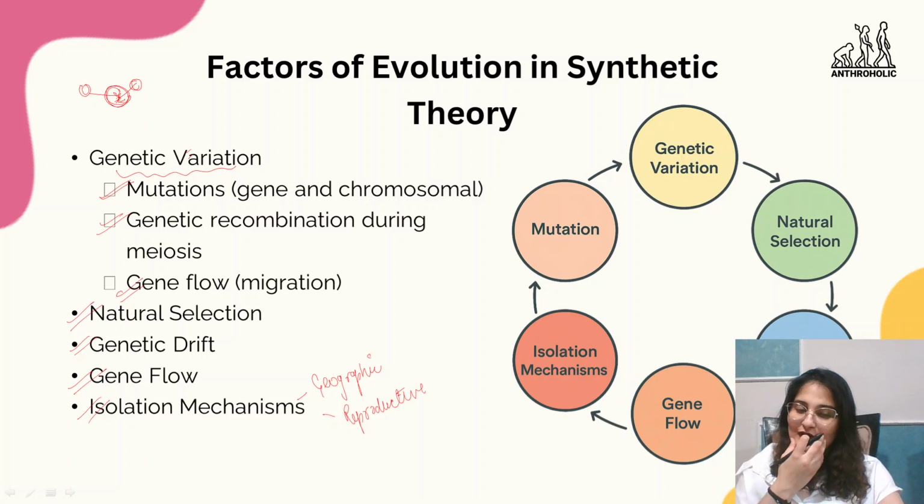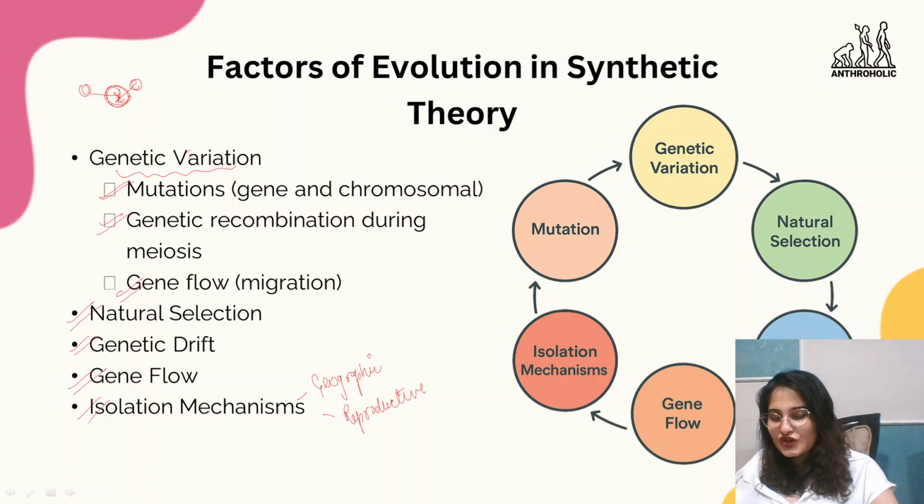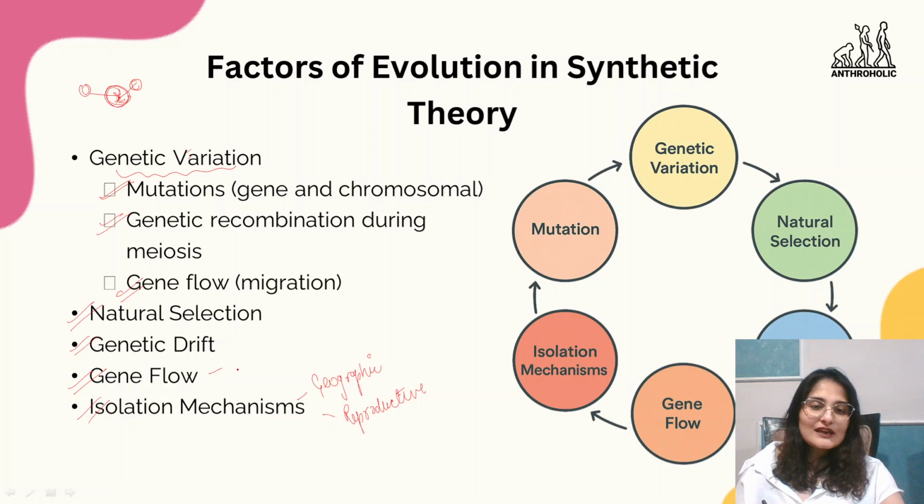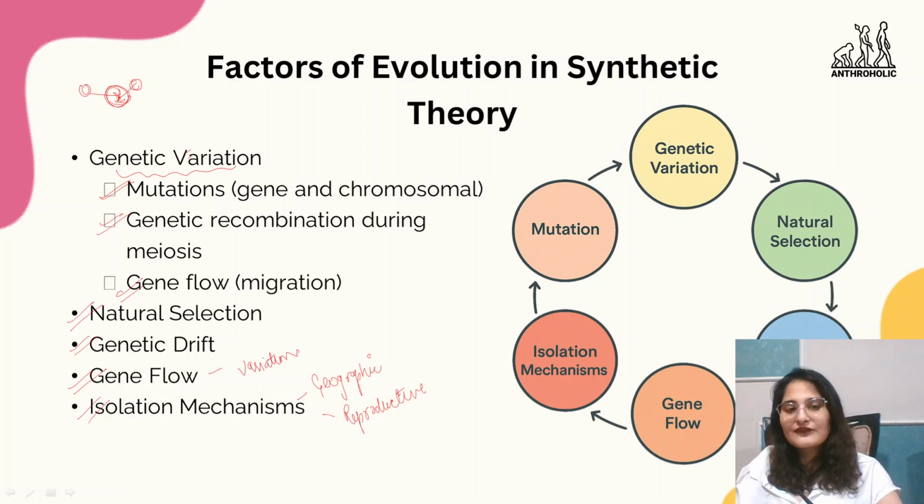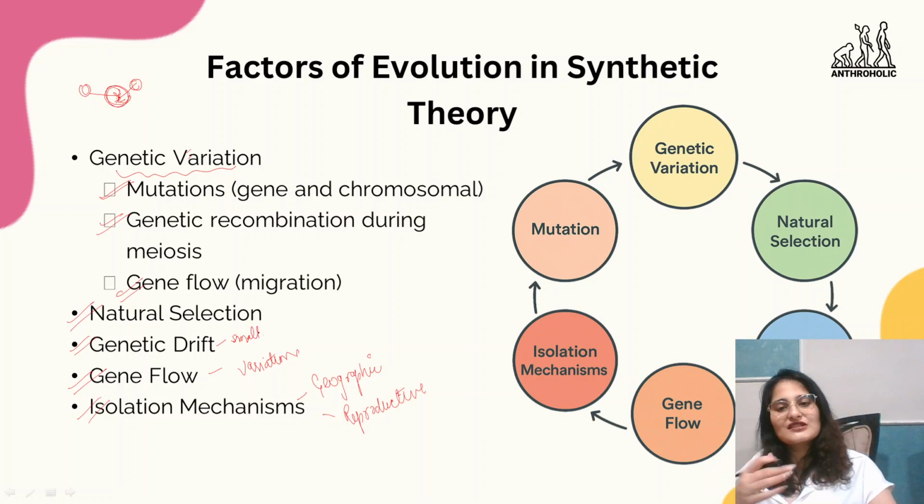Gene flow, the movement of genes between populations, majorly leads to changes and variations. Genetic drift, the random change in allele frequencies, is significant in small populations, but major changes happen over time.